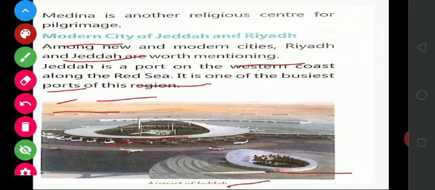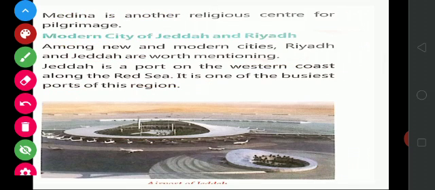And then the modern cities of Jeddah and Riyadh. Riyadh is the capital of Saudi Arabia. Among the new and modern cities, Riyadh and Jeddah are worth mentioning. Jeddah is a port on the western coast along the Red Sea. It is one of the busiest ports of this region.